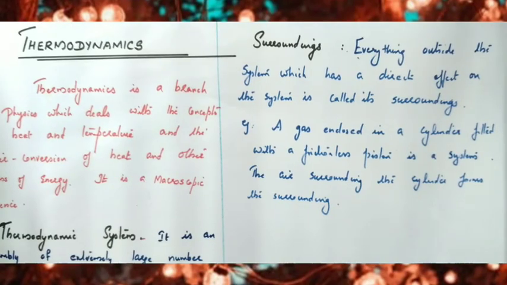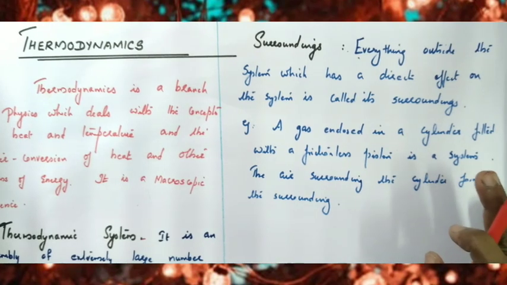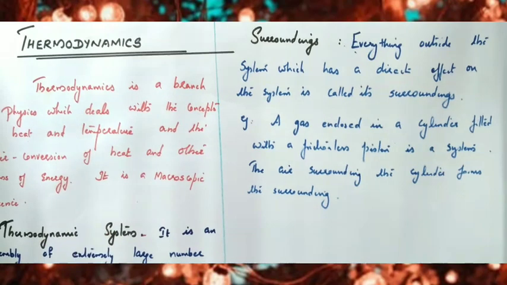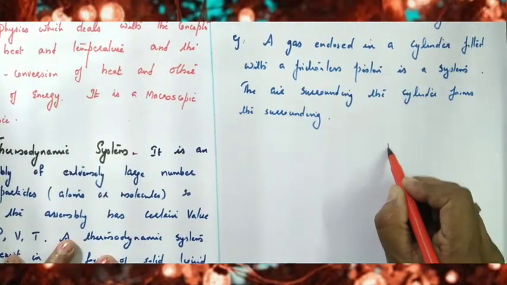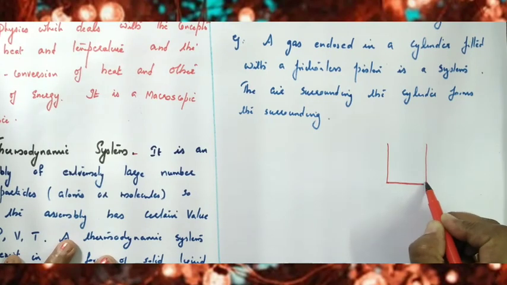Now, the second term is surroundings. Everything outside the thermodynamic system which has a direct effect on the system is called surrounding. Anything outside the thermodynamic system is called surrounding. For example, a gas contained in a cylinder. So this is a thermodynamic system. The best example for a thermodynamic system is a gas contained in a cylinder.